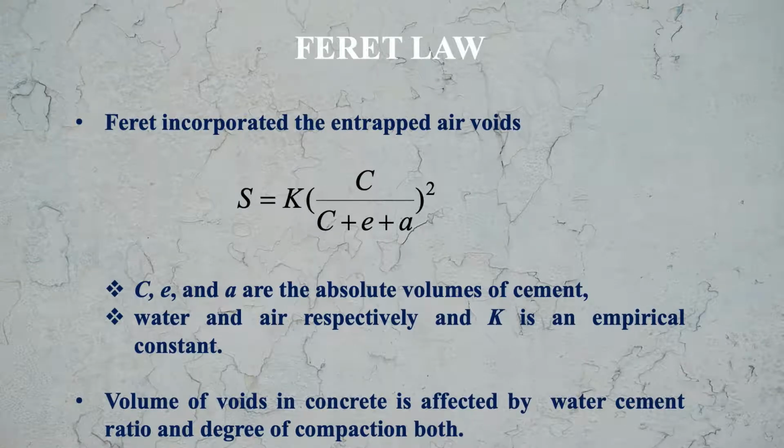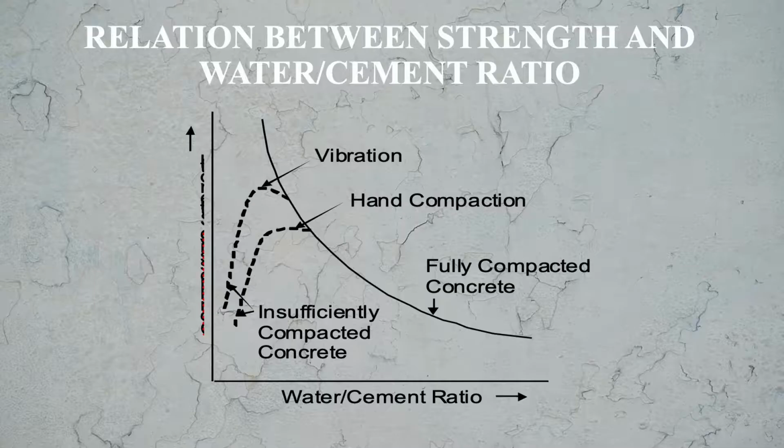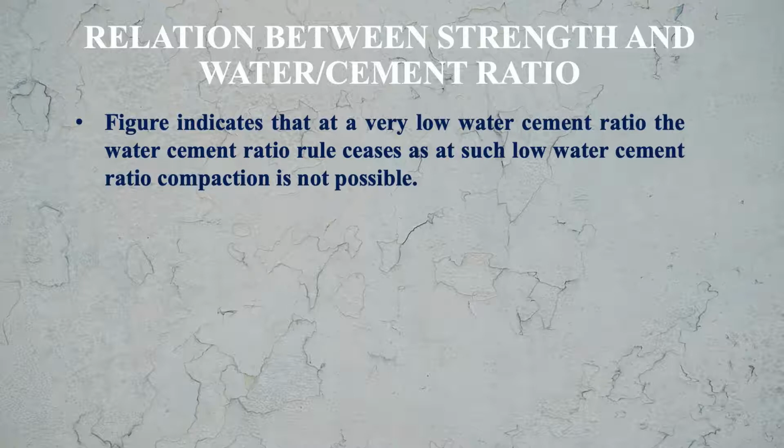Volume of voids in concrete is affected by water cement ratio and degree of compaction both. This is the graph showing the relationship between the strength and the water cement ratio. This graph we discussed in fresh concrete module also. So from here you can see that on the x-axis water cement ratio is there, on the y-axis compressive strength is there. With the increase in water cement ratio, compressive strength is falling. So this figure indicates that at a very low water cement ratio, the water cement ratio rule ceases, as at such low water cement ratio compaction is not possible.